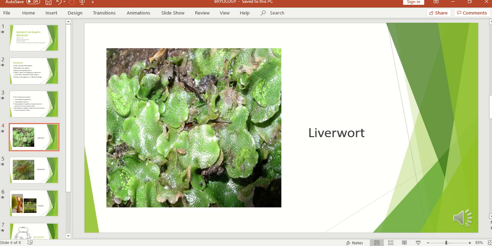This is the picture of a liverwort. You can see that it has a liver-shaped thallus which is flat. That is why they are called liverworts. You would be familiar with the term thallus, which means plant body.